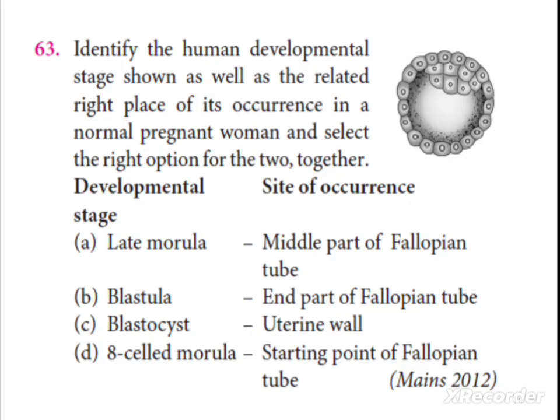Now next question. Identify the human developmental stage shown in the figure as well as the related site of its occurrence in the normal pregnant woman, and select the right option for the two together. Developmental stage and site of occurrence have been given. A. Late morula, middle part of fallopian tube. B. Blastula, end part of fallopian tube. C. Blastocyst, uterine wall. D. 8-celled morula, starting point of fallopian tube. The correct option, can you guess? It is C. Blastocyst, uterine wall.